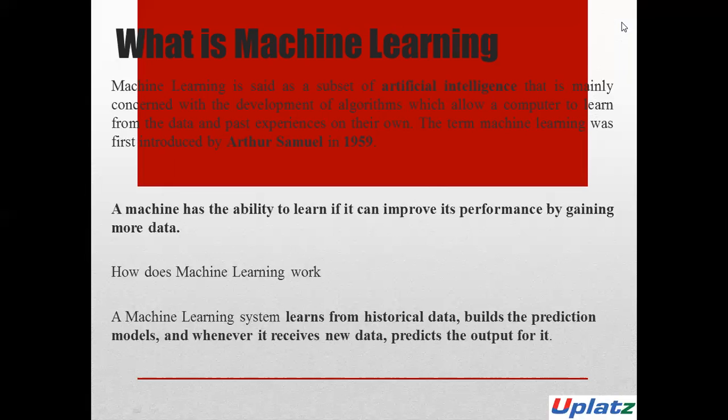Then how does machine learning work? A machine learning system learns from historical data, builds the prediction models, and whenever it receives new data, predicts the output for it. So we train the model by giving it so much data that when we give a new set of data, it correctly predicts the correct output. The accuracy of the predicted output depends upon the amount of data, as a huge amount of data helps to build a better model which predicts the output more accurately. Okay.